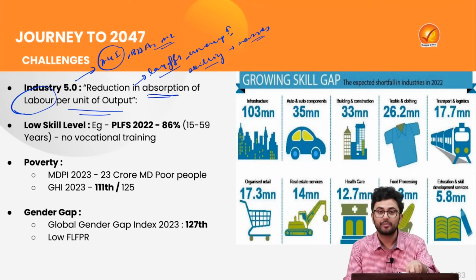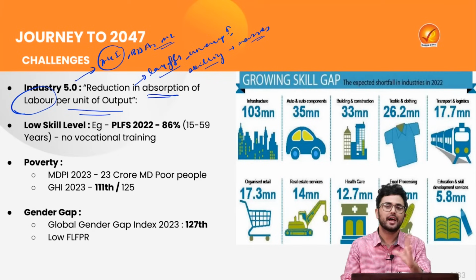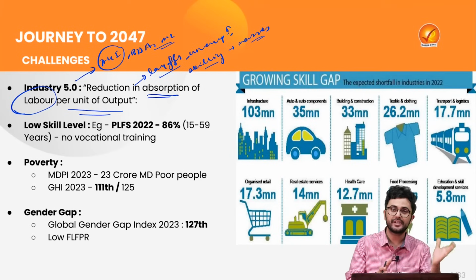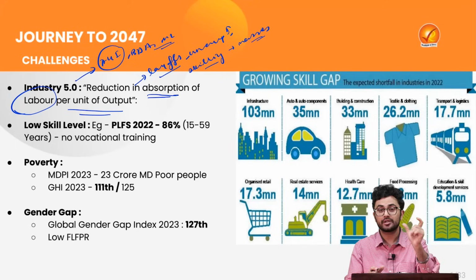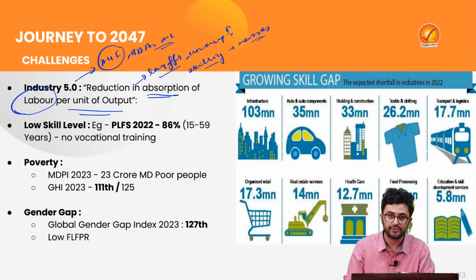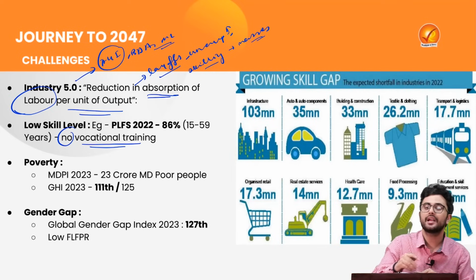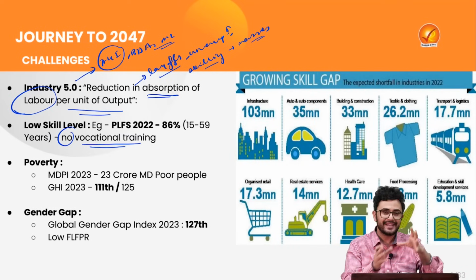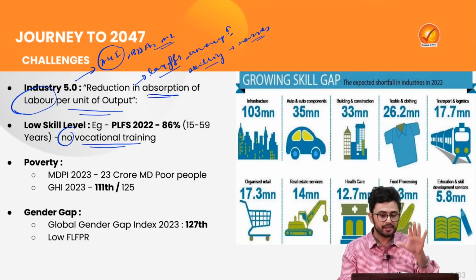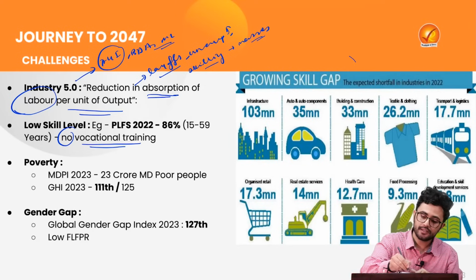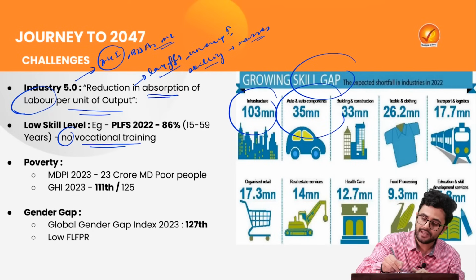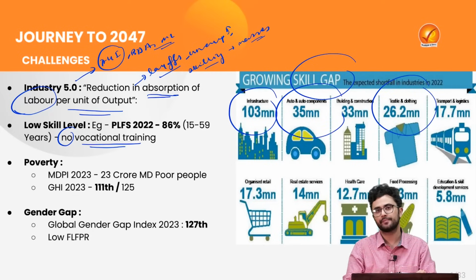And that is another problem because in our country there exists a low skill level. As highlighted by the Periodic Labour Force Survey report of 2022, 86% of the people between the age group of 15 to 59 years, the age group which is also considered the demographic dividend for the country, had not received any kind of vocational training or industry-specific training. Just look at the chart and see the skill gap in various industries, and just look at the staggering numbers.